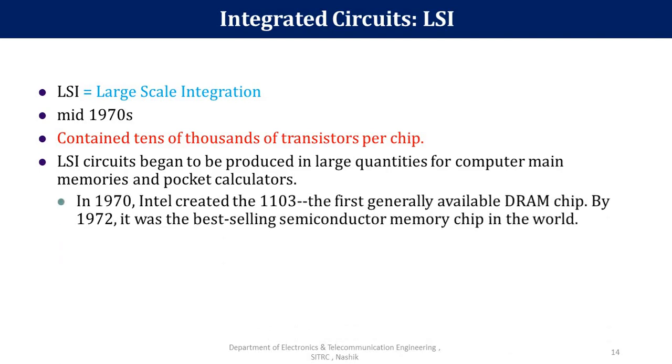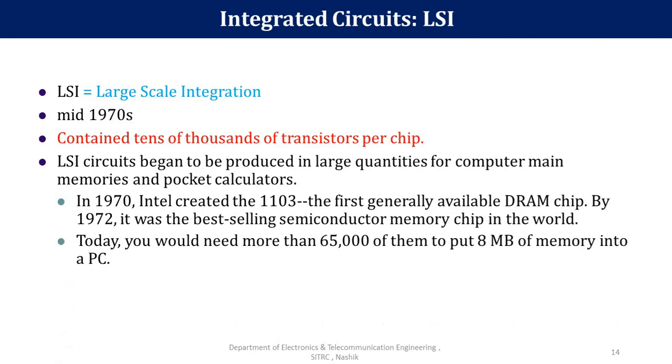In 1970, Intel created the 1103, which is the first generally available DRAM chip, and by 1972 it was the best selling semiconductor memory chip in the world. Means by using this LSI technology, most of the chips, that is the SRAM and DRAM, at the initial stage of Intel's generation of computers, used this technology. Today you will need more than 65,000 of them to put 8 MB memory into the PC. Means this is an example of how we can fabricate by using this technology.